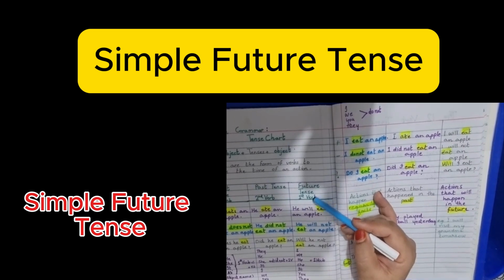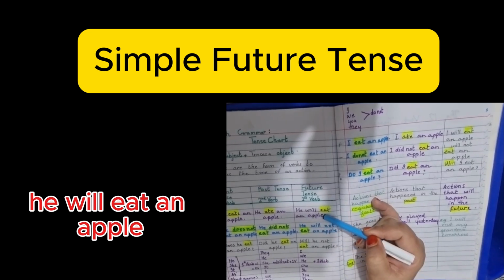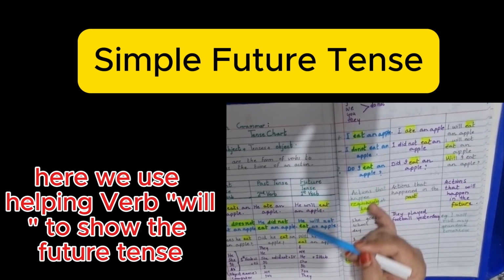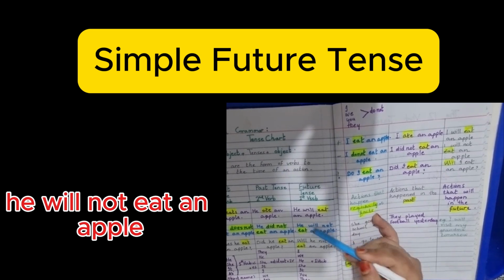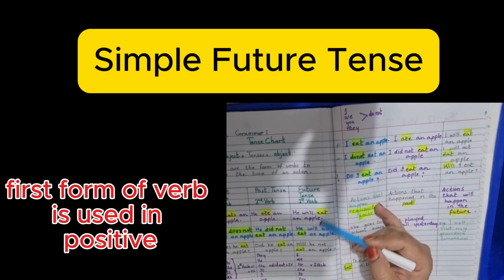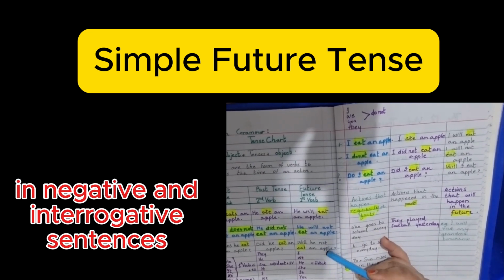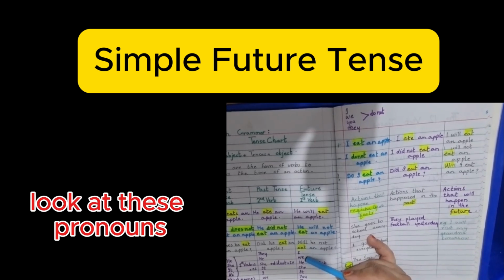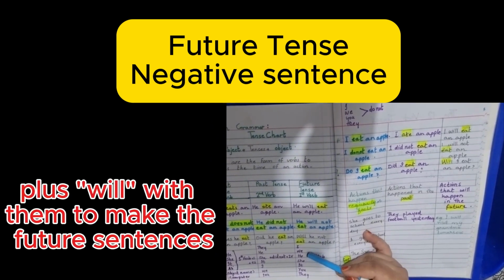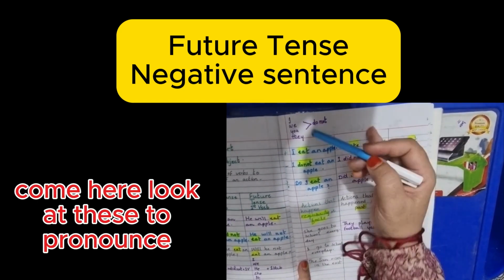Now come to the future tense. Simple future tense. Here again we use the first form of verb. He will eat an apple. Here we use the helping verb will to show the future tense. He will not eat an apple. This is a very simple tense because the first form of verb is used in positive, negative, and interrogative sentences. Is it clear? Again, look at these pronouns: I, we, he, she, it, you, they. Whatever pronouns you have, you just have to use the first form of verb plus will with them to make future sentences. Is it clear?